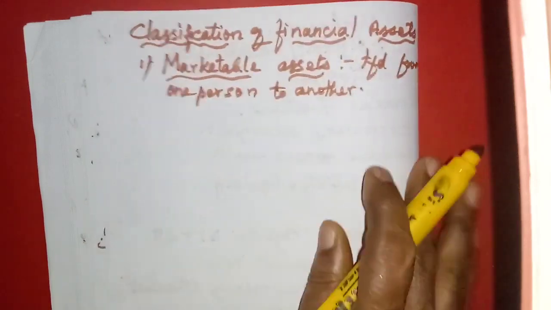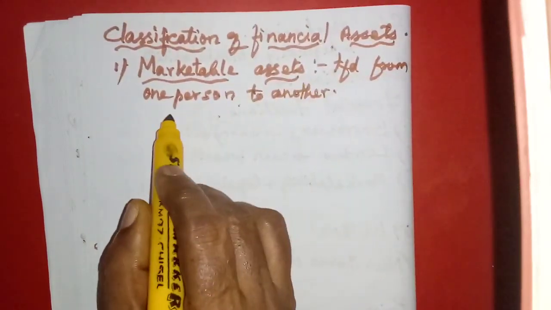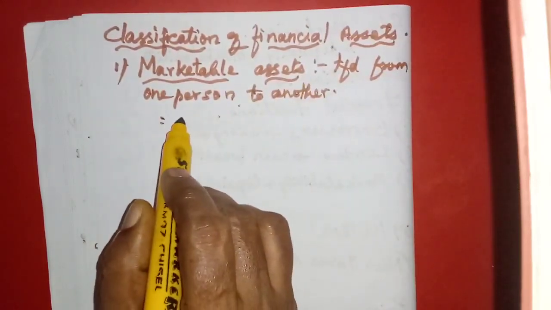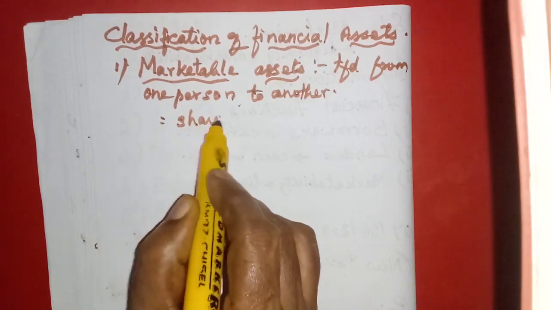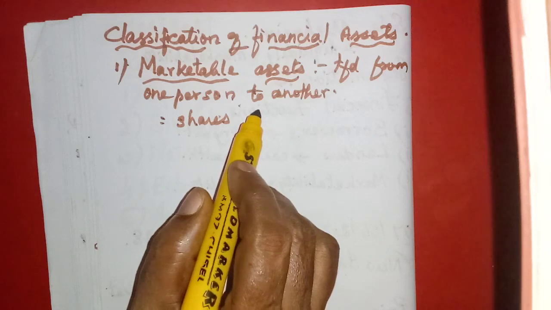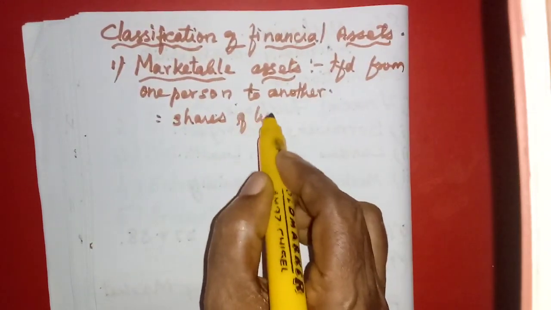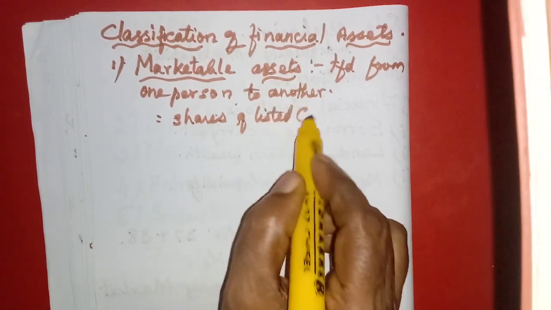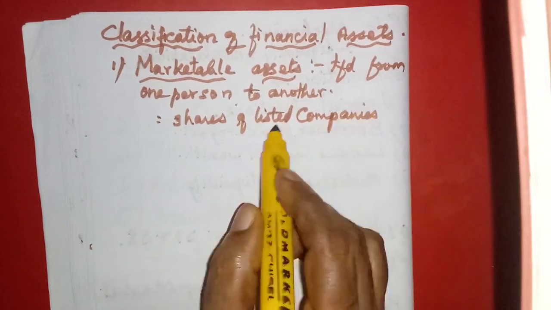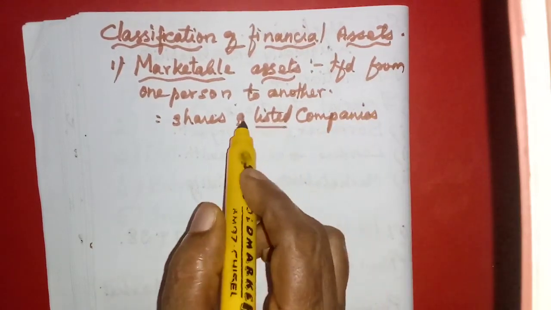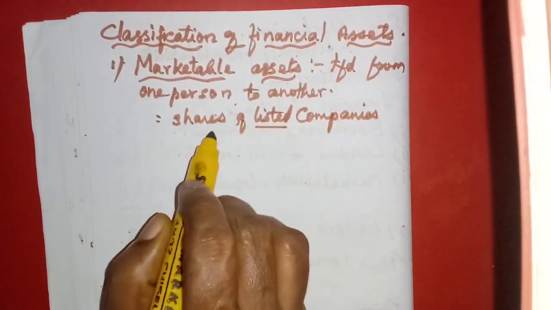Here these assets are only sold in the share market. What is the main thing? Shares, isn't it? So the example: shares of listed companies. In the stock exchange, I will explain what that is. Any company which has issued shares cannot automatically transact in a stock exchange.